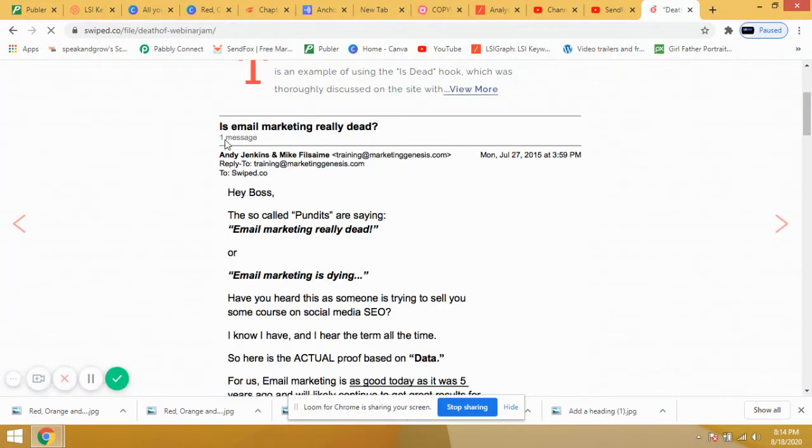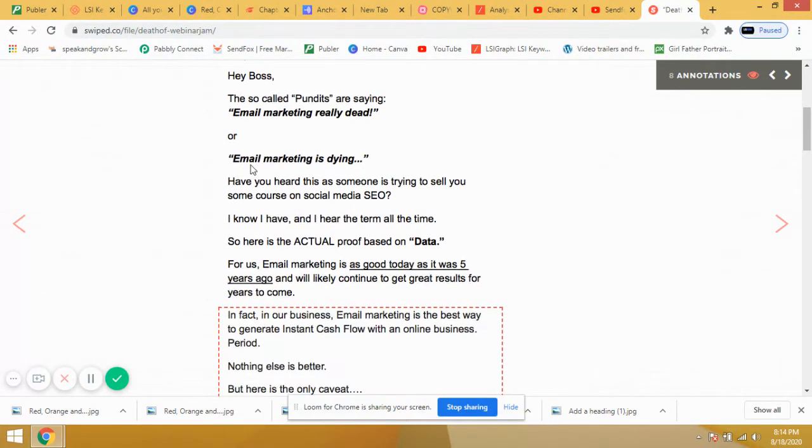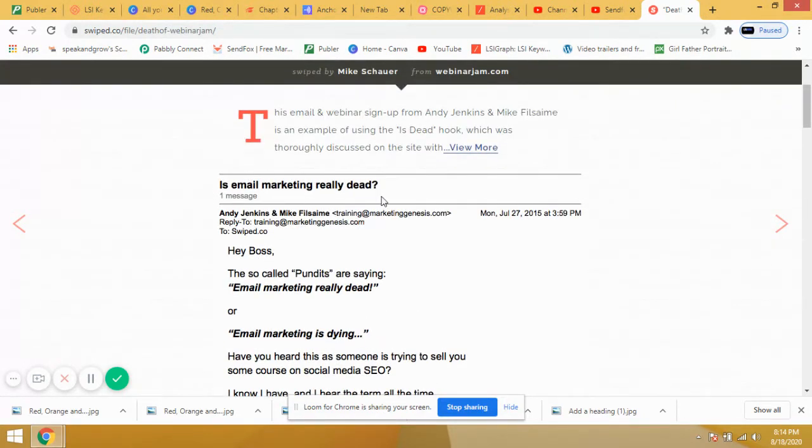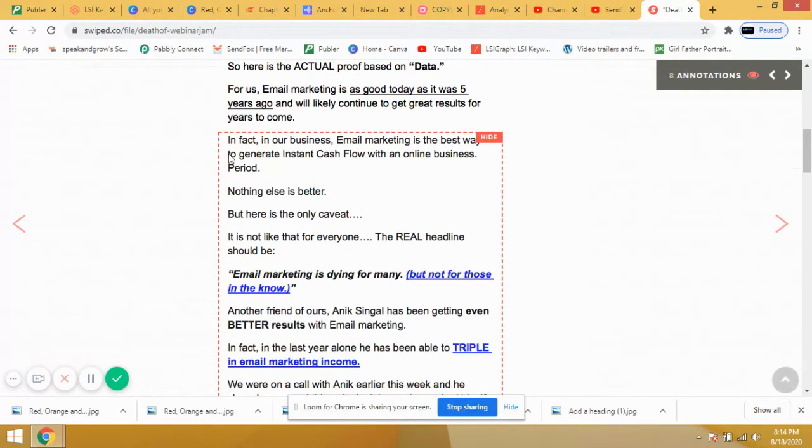So you can see here, one person has mailed a customer: is email marketing dead? Then he's saying, hey boss, the so-called pundits are saying email marketing is really dead, or email marketing is dying. Okay, this headline is sufficient to get the attention of the reader. Then you can say, in fact, in our business, email marketing is the best way to generate instant cash flow with an online business, period.